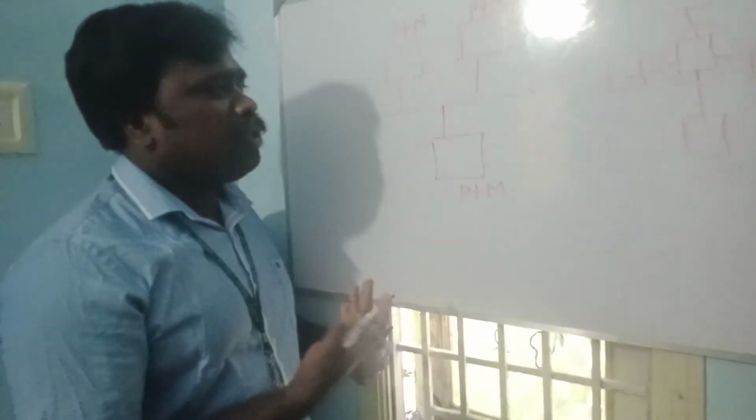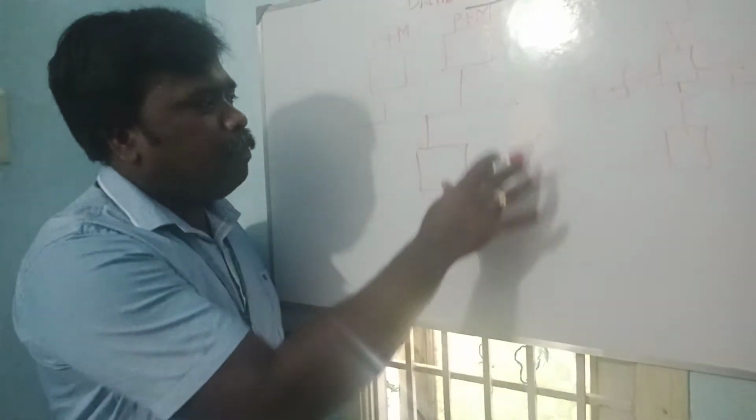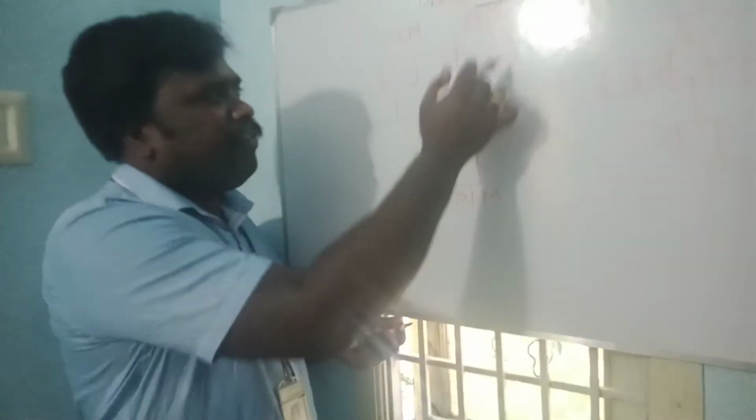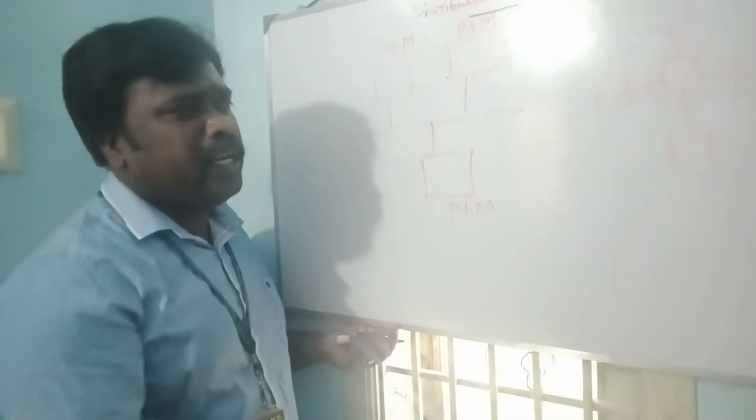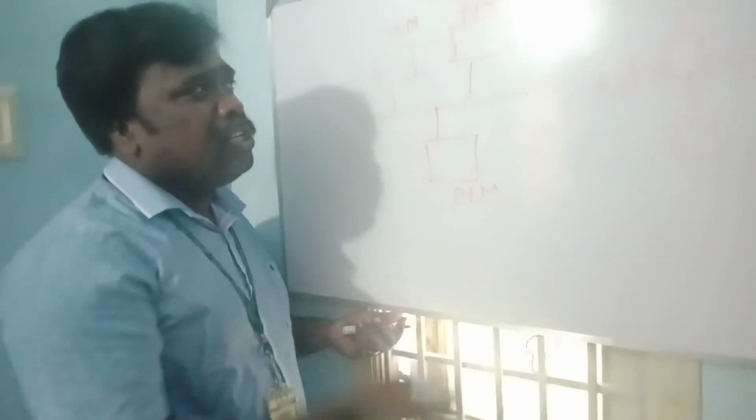But in a distributed system there is no single point of control, because every node has its own processor and memory. If any one node fails, it does not affect the complete system or the complete structure. So this is the advantage of a distributed system.